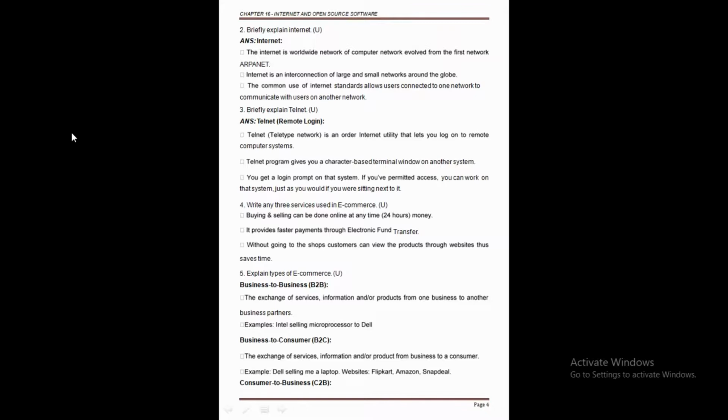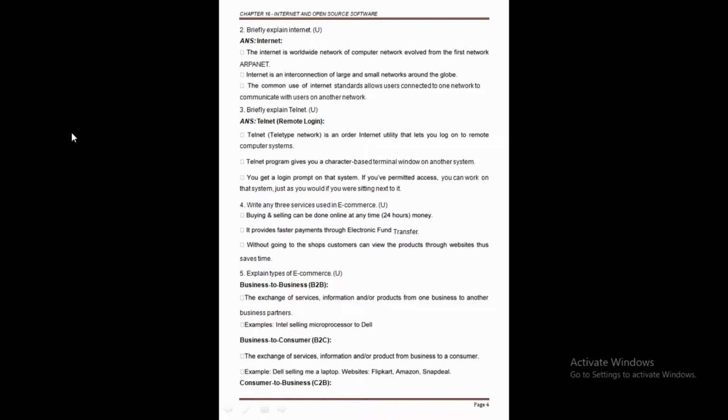Now we are in the question. The question is the uses or services of e-commerce. So what's the use of e-commerce? We know that we can purchase the product and we can sell the product here. And maybe you want to do some payment transaction electronically, we can transfer the fund, correct? Very quickly here. And lastly, without going to the shop, the customer can view the product through the website, which also saves the money and the time. So these are called the services used in e-commerce.